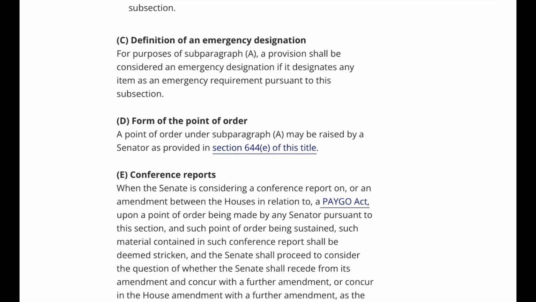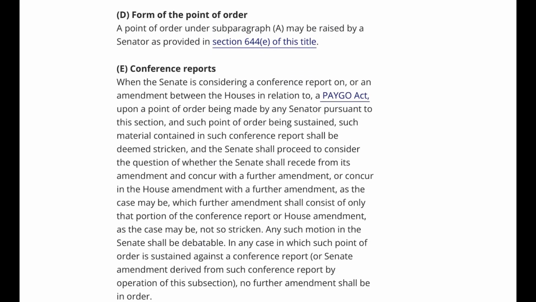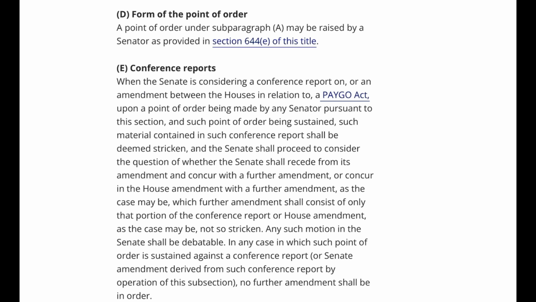When the Senate is considering a conference report on, or an amendment between the houses in relation to, a PAYGO Act, upon a point of order being made by any senator pursuant to this section, and such point of order being sustained, such material contained in such conference report shall be deemed stricken, and the Senate shall proceed to consider the question of whether the Senate shall recede from its amendment and concur with a further amendment, or concur in the House amendment with a further amendment, as the case may be, which further amendment shall consist of only that portion of the conference report or House amendment, as the case may be, not so stricken.